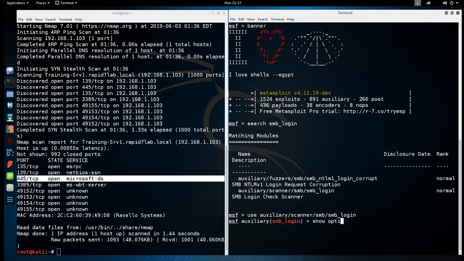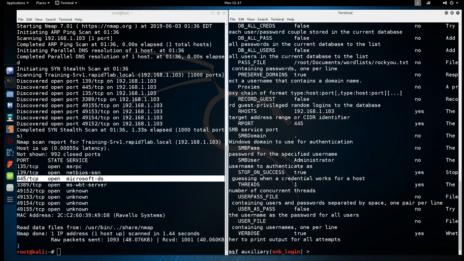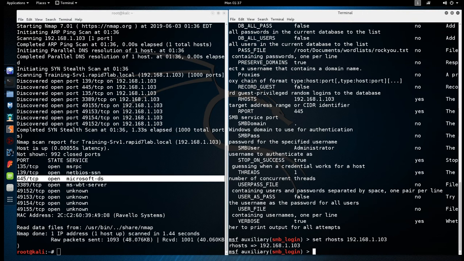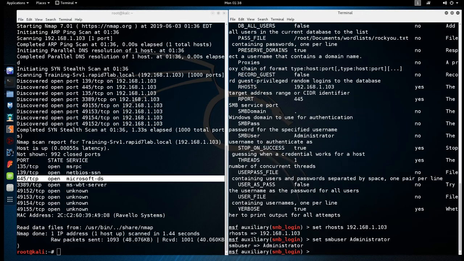We're going to show some options. And these are all the settings we can use with this module. So right off the bat, we're going to need to set the target. And that's going to be our 103. So we're setting the target. We will need to set the SMB user. So we got lucky with that. Our guy on the inside was able to come through with administrator. That's half the battle.